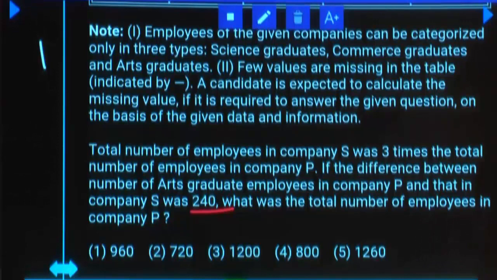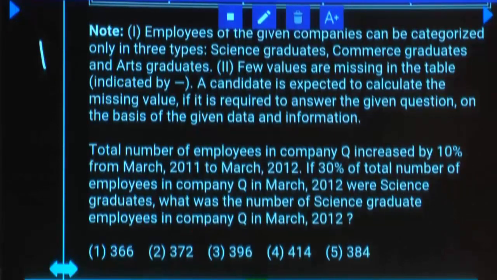100% is 800. Total number of employees in Q increased by 10% from March 2011 to March 2012. If 30% of total number of employees in Q in March 2012 were science graduates, what was the number of science graduate employees in company Q in March 2012? Third option answer.